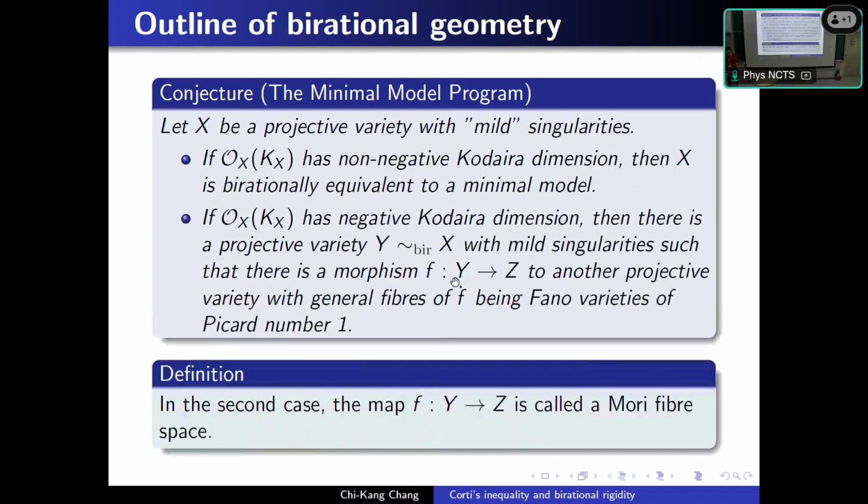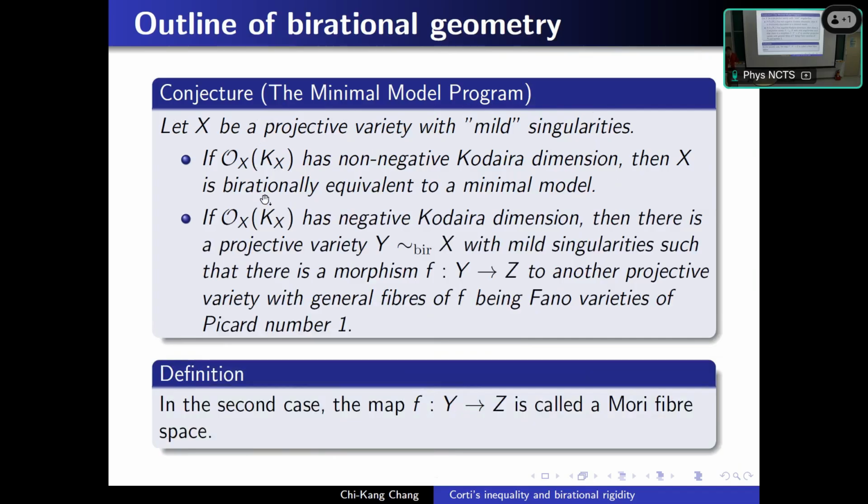So the minimal model program question is still a conjecture in higher dimension. For a projective variety with mild singularity, if the canonical bundle has non-negative Kodaira dimension, then X is birationally equivalent to a minimal model.